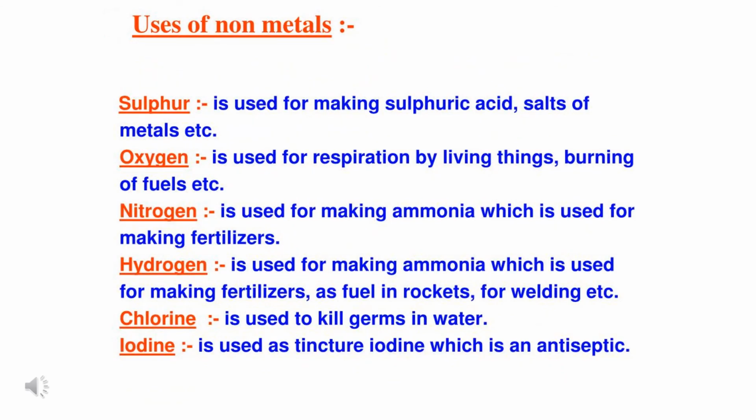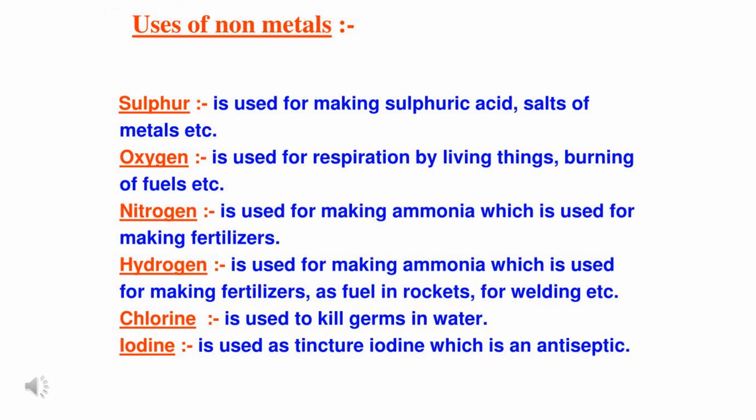So now let us see some uses of non-metals. First is sulfur. Sulfur is used for making sulfuric acid and various salts of metals. Oxygen, we all know oxygen is required by all living organisms for respiration, for burning of fuels, etc. Nitrogen is used for making ammonia, which is used for making fertilizers. Nitrogen is an important compound in fertilizers which is required for farming and for cultivation.